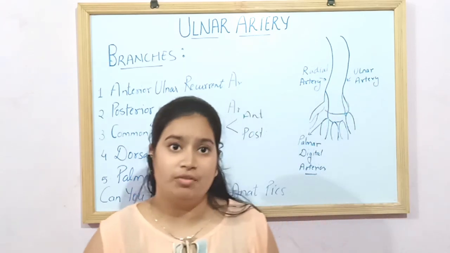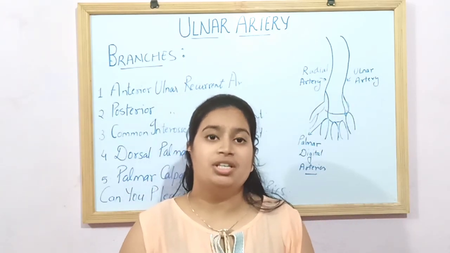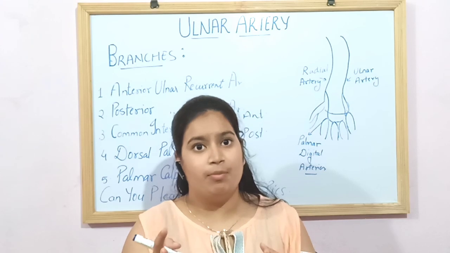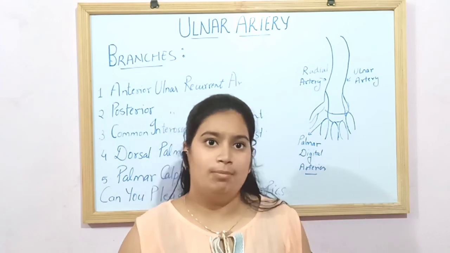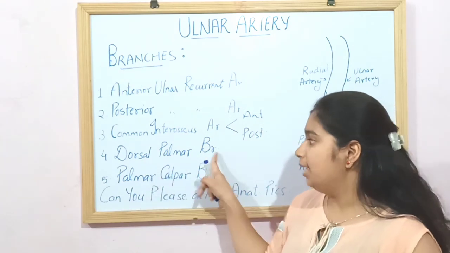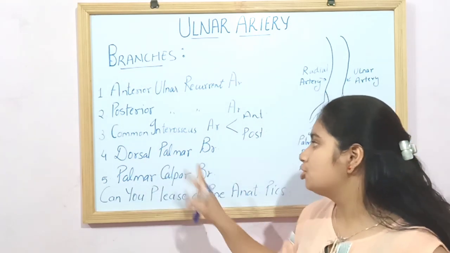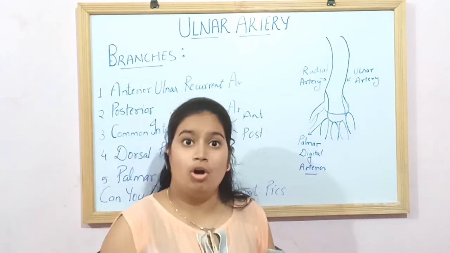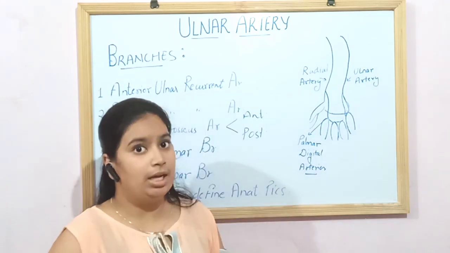The posterior interosseous artery gives the interosseous recurrent artery, which travels upward and anastomoses at the elbow joint. Next are the dorsal palmar branch and the palmar carpal branch. Both of these are branches of the radial and the ulnar arteries.